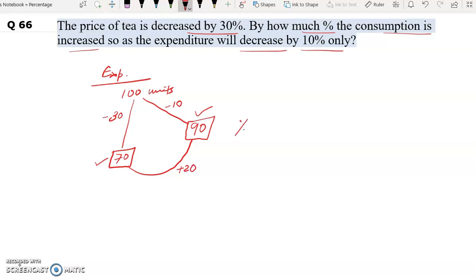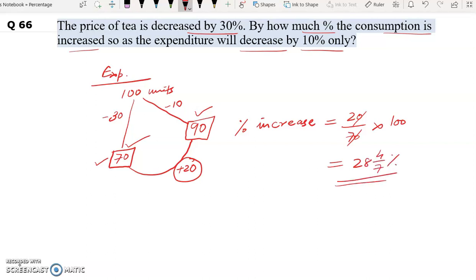So percentage increase in consumption will be how much? This is increase 20, and increased on what? Increased on 70 into 100. Now 2 by 7, 1 by 7 we know it's 14, so 2 by 7 will be 28 4 by 7%, and this is our answer.